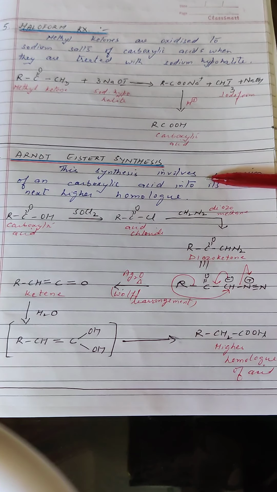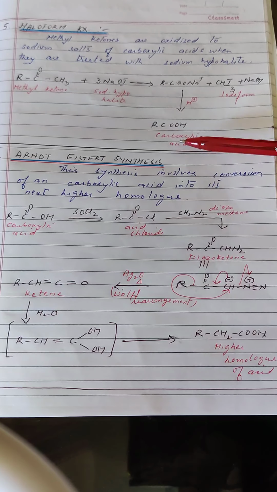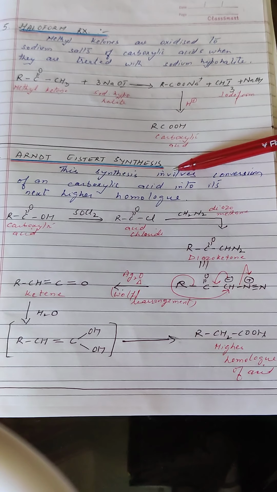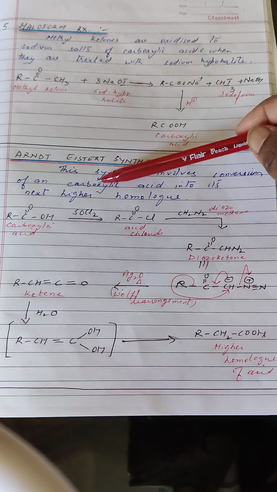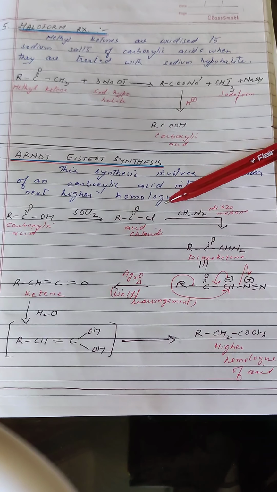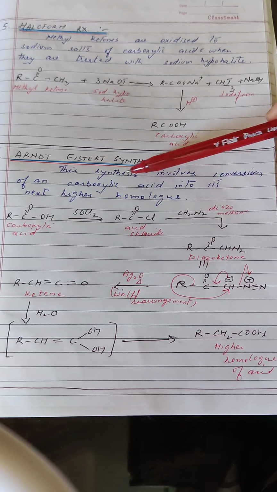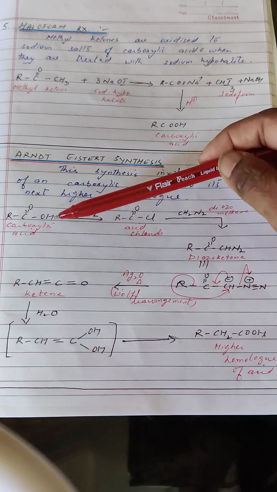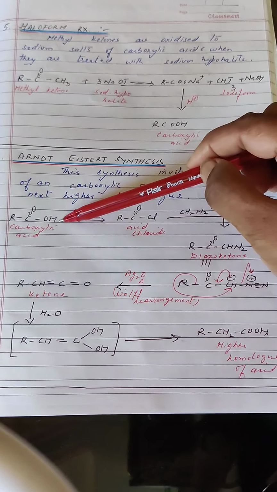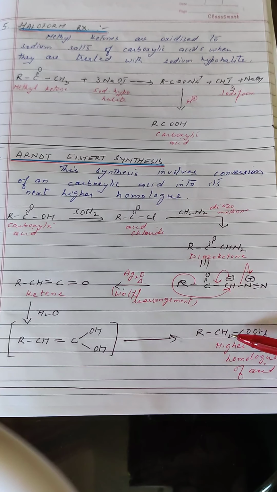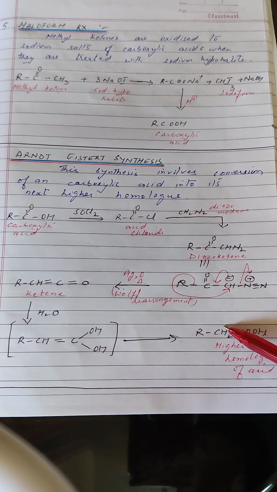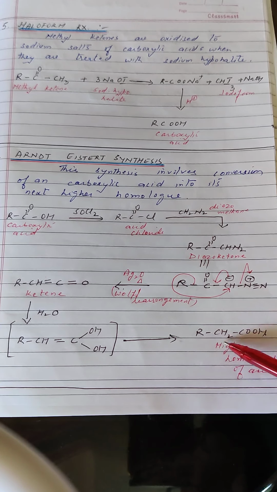The next method for the preparation of carboxylic acid is by Arndt-Eistert synthesis. This synthesis involves the conversion of a carboxylic acid into its next higher homologue, just as we got in the case of the hydrolysis of nitriles. You can see here we have started with the carboxylic acid RCOOH, and we will end up with the formation of the higher homologue RCH2COOH, one more carbon atom.